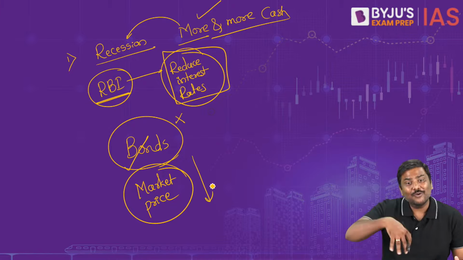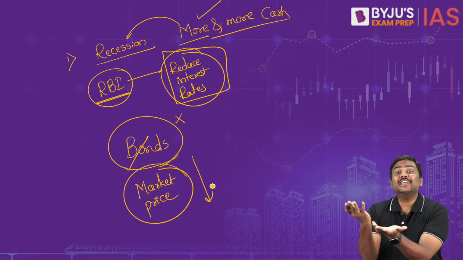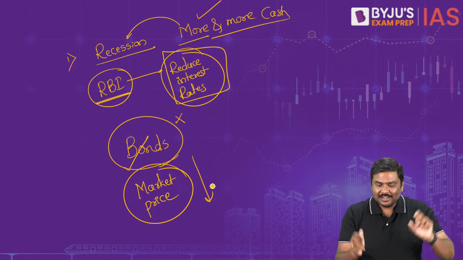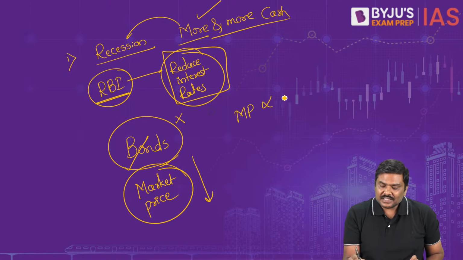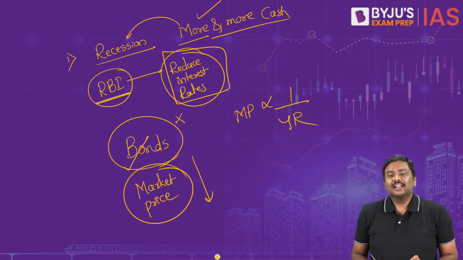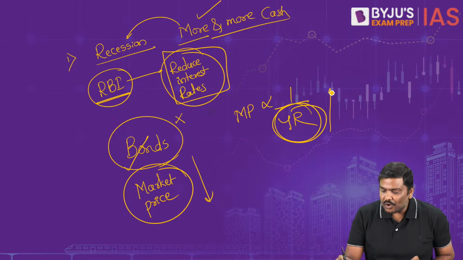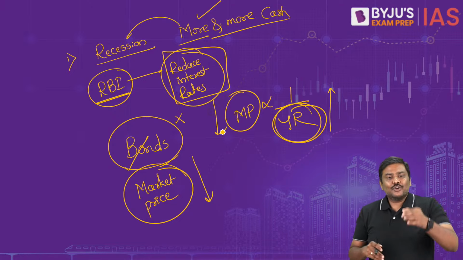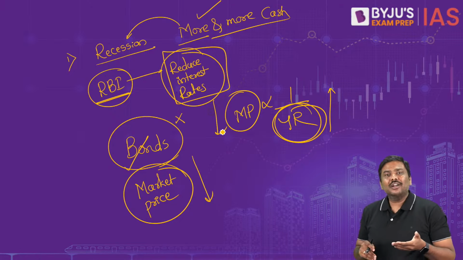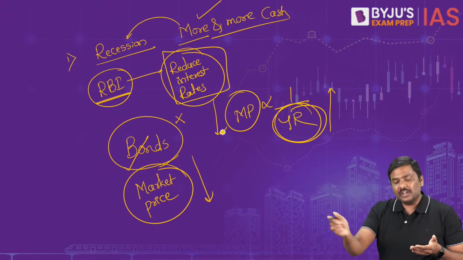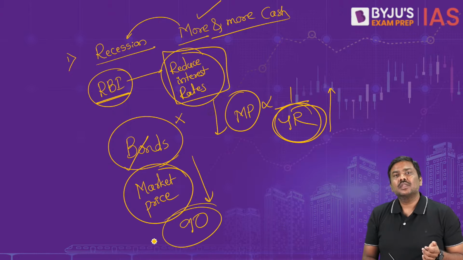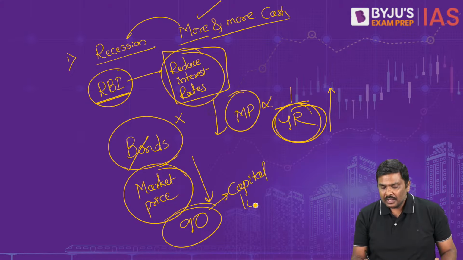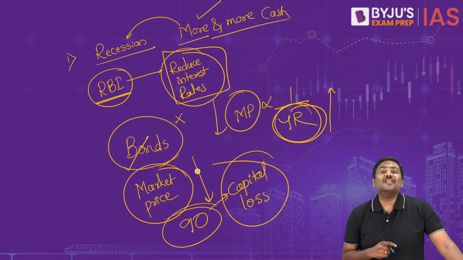Market price of the bond will go down because it has to adjust for the yield rates. Right? I hope you remember, I had given you one simple equation. The market price is inversely proportional to the yield rate. If the yield rate, that is interest rate, goes up, what should happen to market price? Automatically go down. So you paid 100 rupees, purchased a bond. After 1 month, the price of the bond has fallen down to 90 rupees. Can I call it as a capital loss? Let me know. Can I call this as capital loss?